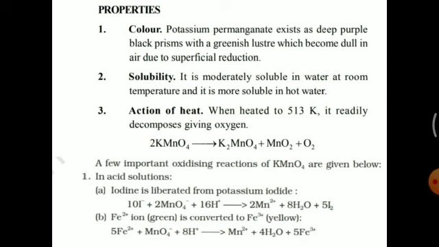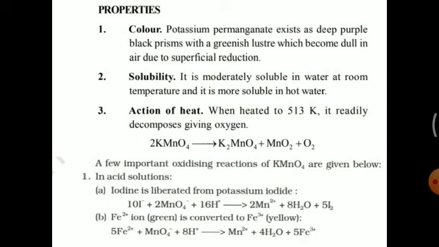Here for balancing, the oxidation number of manganese in MnO4 minus is +7 and in Mn2 plus the oxidation number of manganese is +2. So manganese oxidation number changes by 5 units. Therefore the reduction unit is 5.